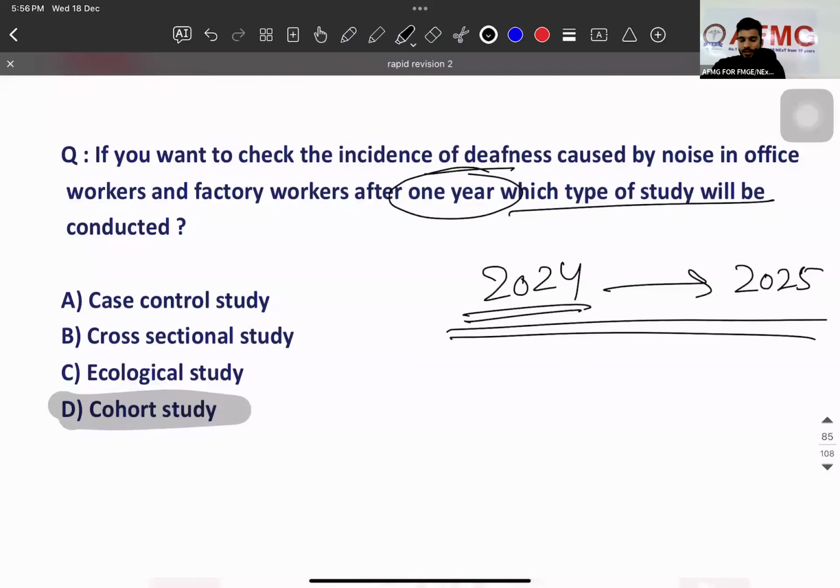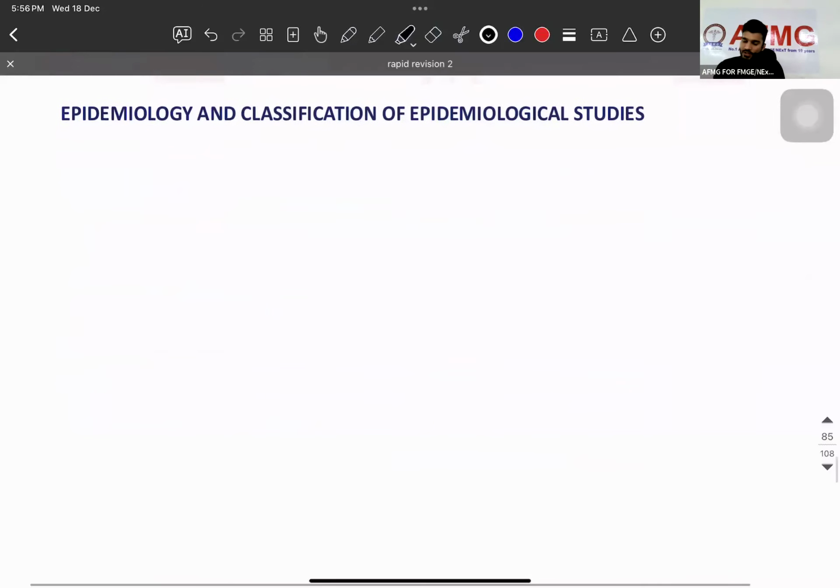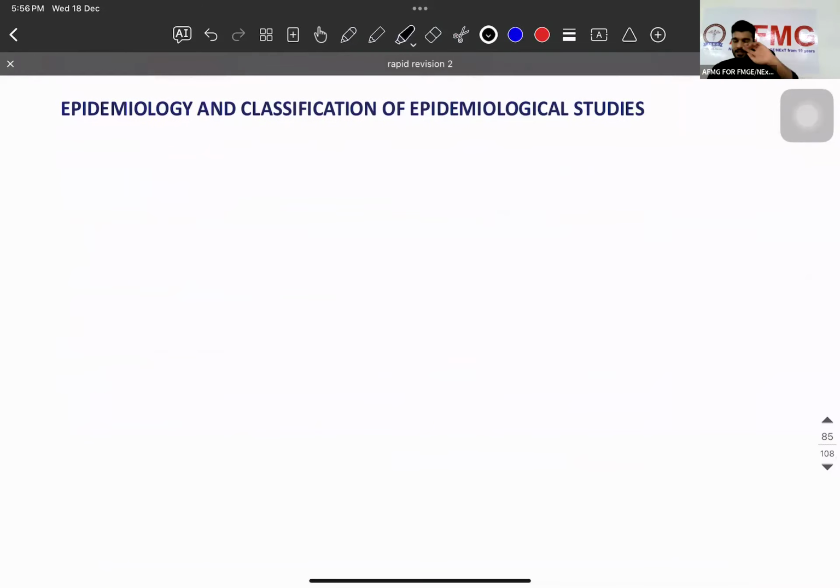Cohort study. Now, if I talk about this cohort study, if I talk about the epidemiological classification of epidemiology and the classification of the studies, what is epidemiology?